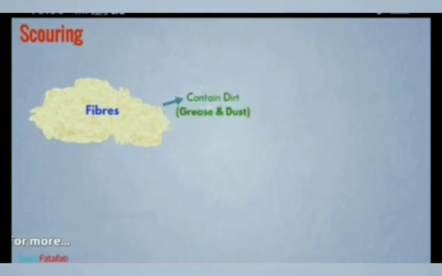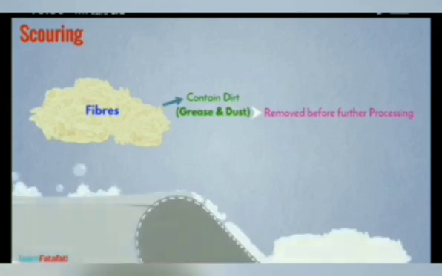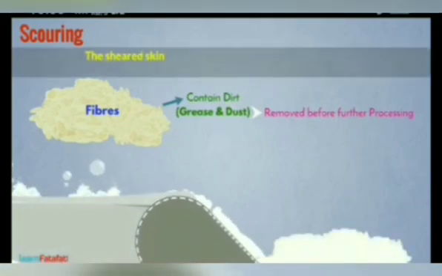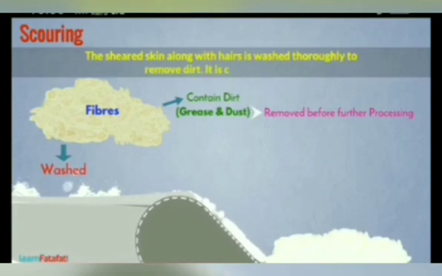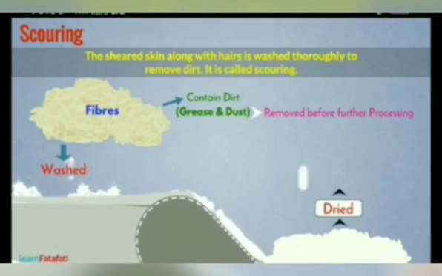The next step is scouring. The hair, that is fibers, after shearing contains dirt such as grease and dust, and it must be removed before further processing. The sheared skin along with hair is washed thoroughly and this is called scouring. After that, it is dried and sent to the factory.